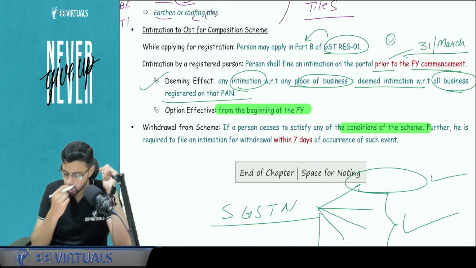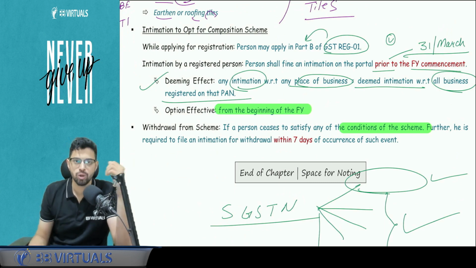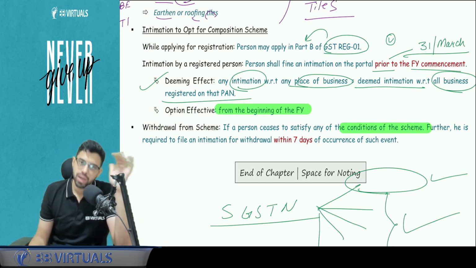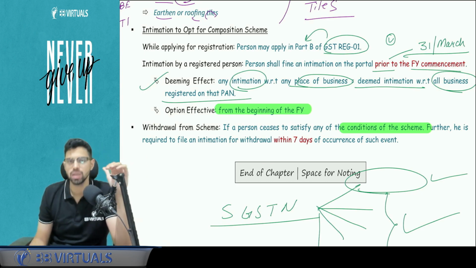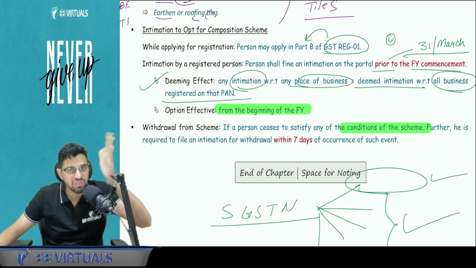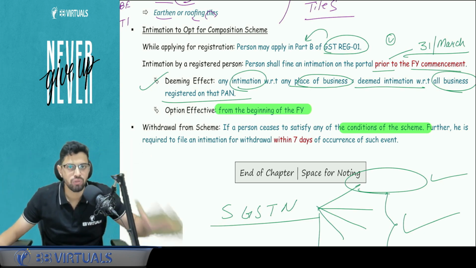Yes. So if you are applying for the GST registration, at that time you can opt for composition scheme provided you are eligible. But if you are already registered under the GST scheme and now you want to switch to the composition, you can switch from the next year. By 31st March, whatever your year is, you have to file an intimation.